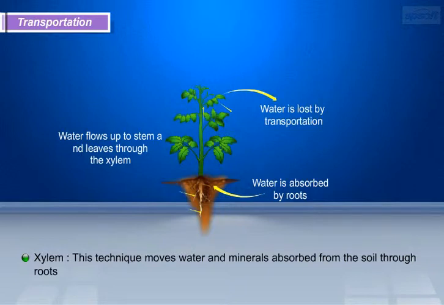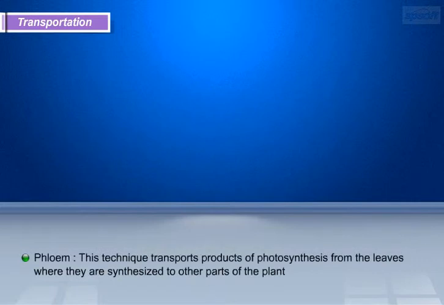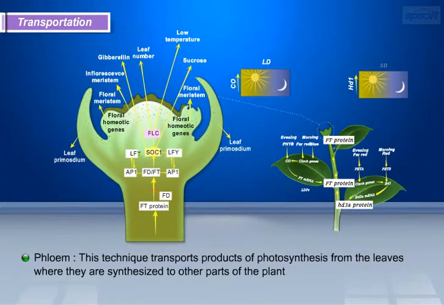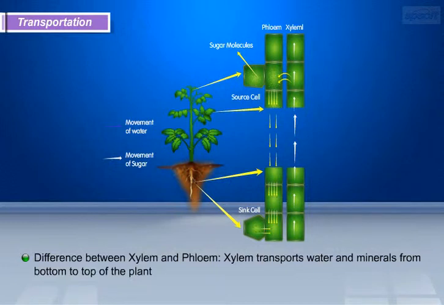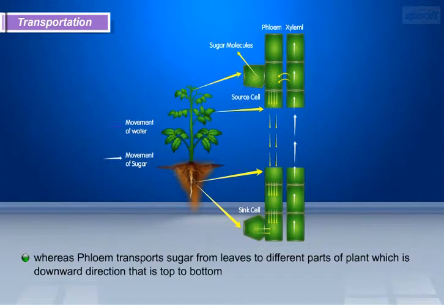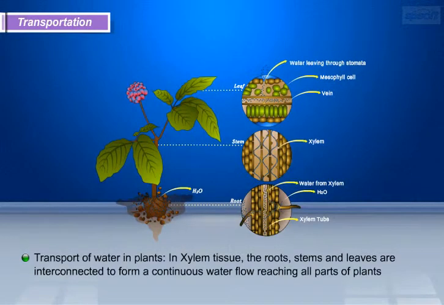Xylem is a tissue which moves water and minerals absorbed from the soil through roots. Phloem transports products of photosynthesis from the leaves, where they are synthesized, to other parts of the plant. The difference between xylem and phloem is that xylem transports water and minerals from bottom to top of the plant, whereas phloem transports sugar from leaves to different parts of the plant, which is in the downward direction, that is top to bottom.